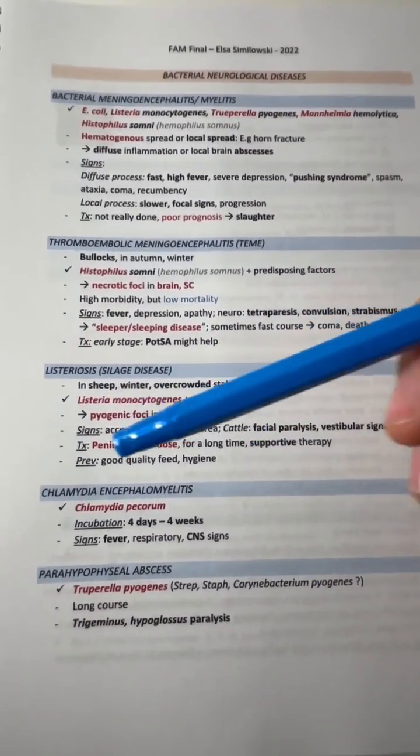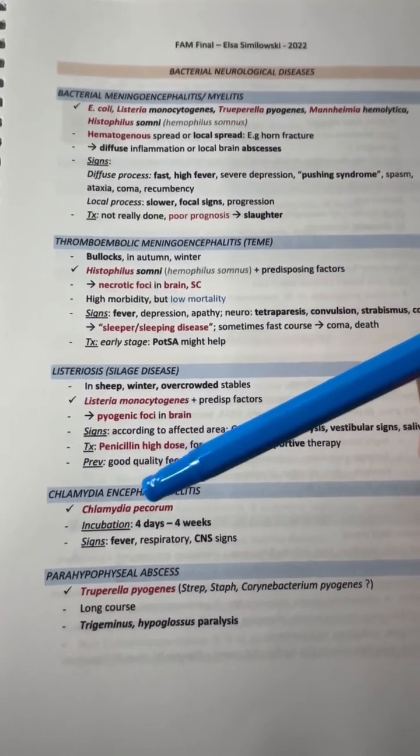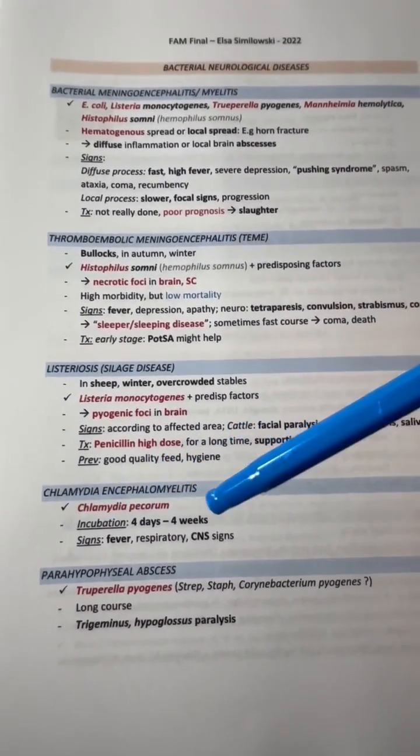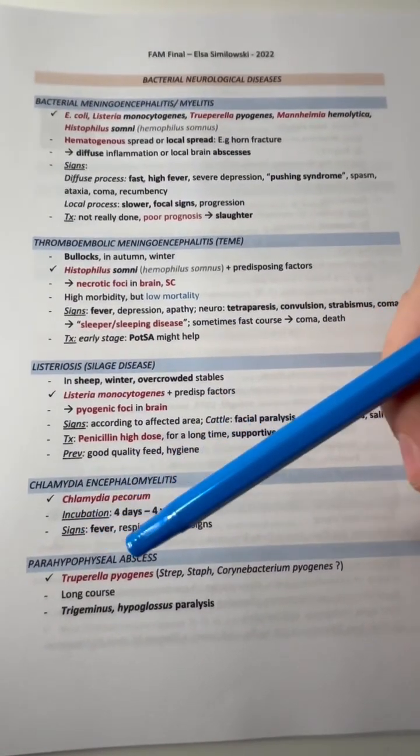For chlamydial encephalomyelitis, it's spread by Chlamydia pecorum. The incubation period is 4 days to 4 weeks, and the signs are fever and CNS signs. And in the case of parahypophyseal abscess, it's caused by Trueperella pyogenes.